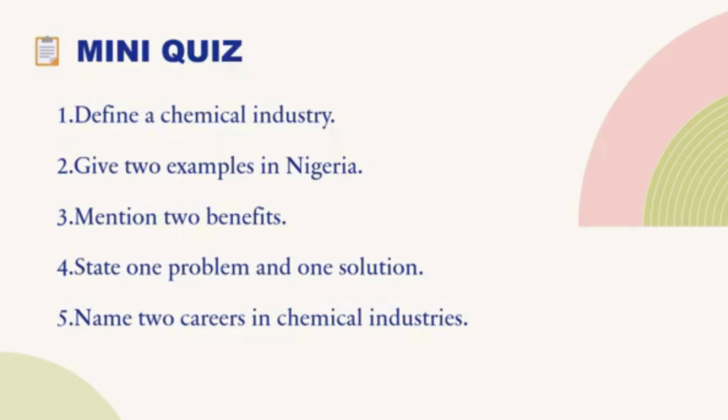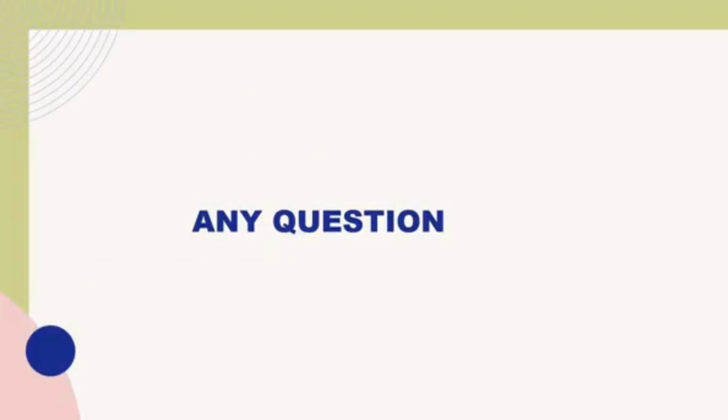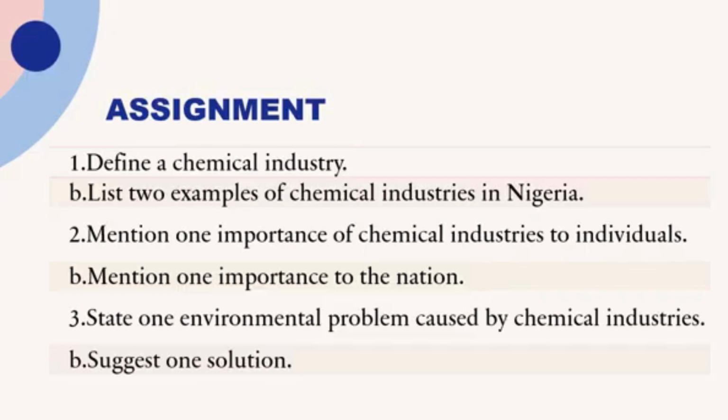Define a chemical industry. Give two examples of chemical industries in Nigeria. Mention two benefits of the chemical industry. State one problem and one solution of a chemical industry. Then name two careers in the chemical industry. If you have any question, you can also send it to the WhatsApp group.